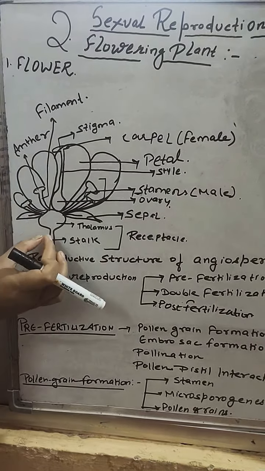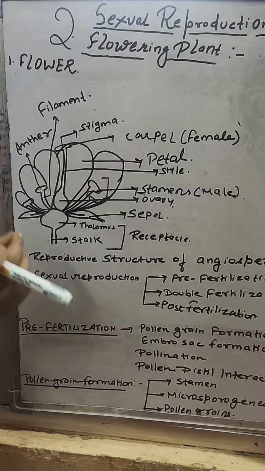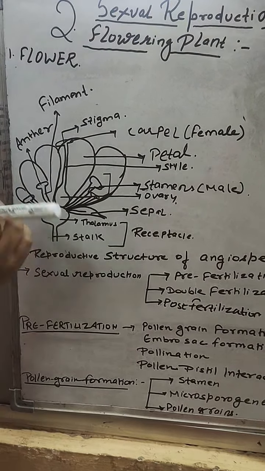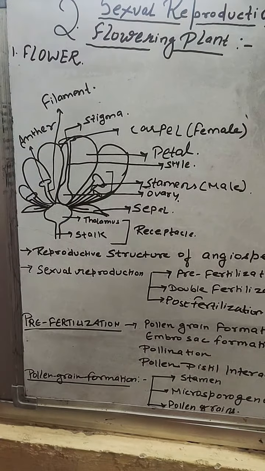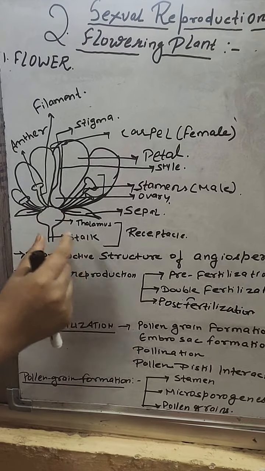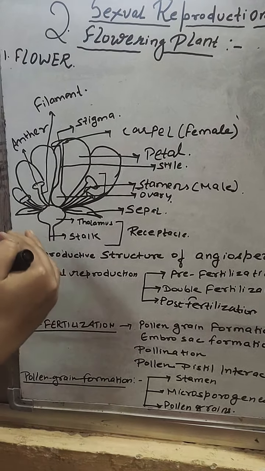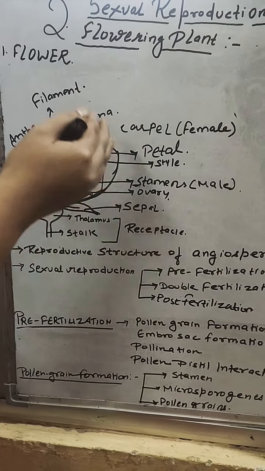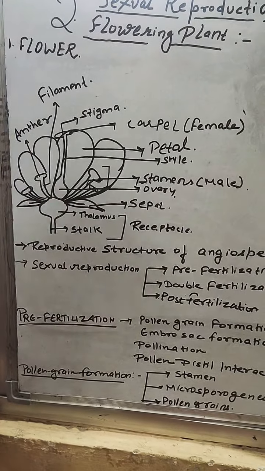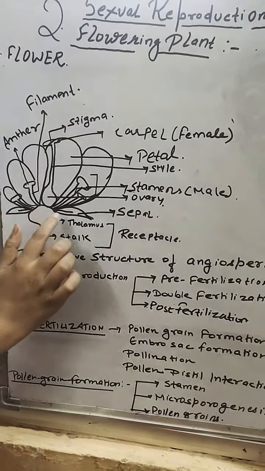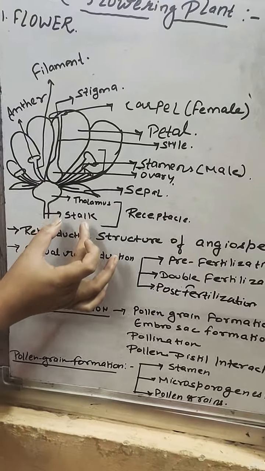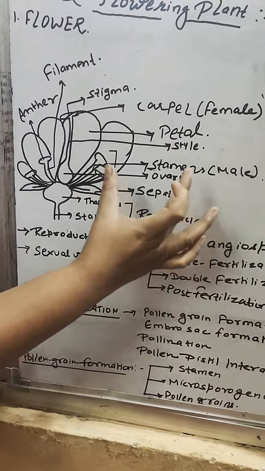Have you seen the flower's green stick-like structure, by which you pick the flower? That stick is known as the stalk. And the swollen part in which the whole flower is placed, that is known as what? Thalamus. This thalamus and the stalk collectively are known as the receptacle.